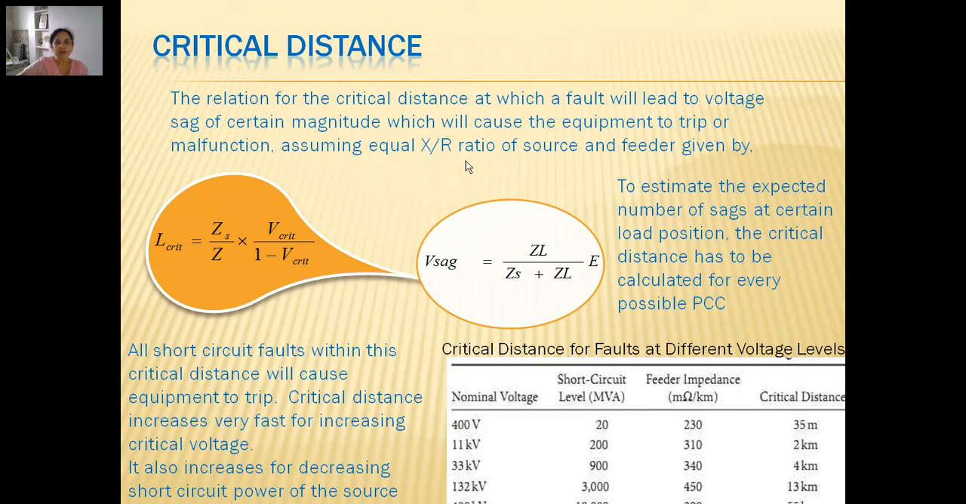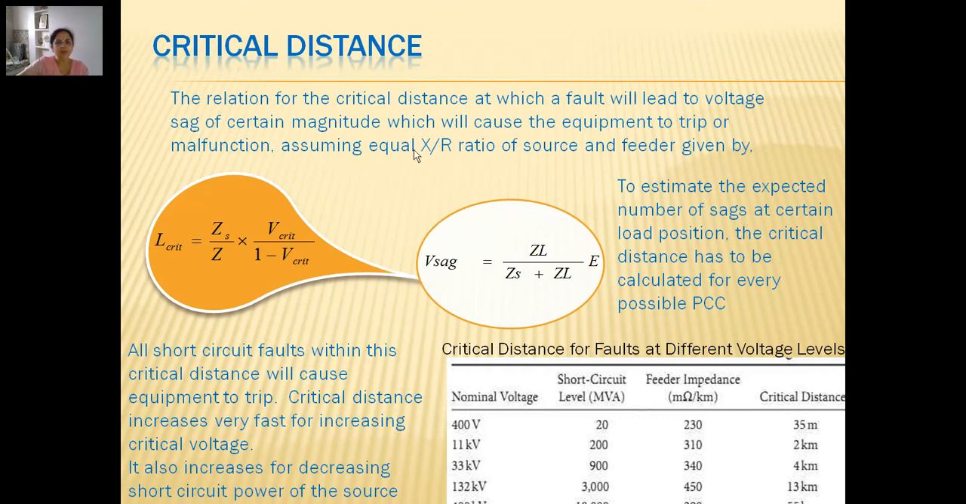Assuming equal X by R ratio of source and feeder, we can use these two expressions: L critical, which is the critical distance calculation, whereas the voltage sag value can be calculated by our usual formula, Z into L upon Zs plus Z into L, into E. So first we can calculate at a particular place how much voltage will be available for the equipment if we connect it at that point.